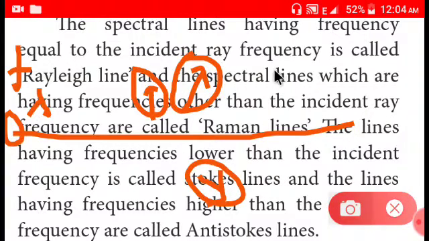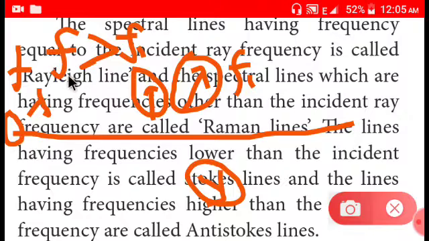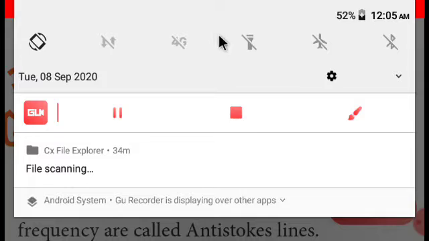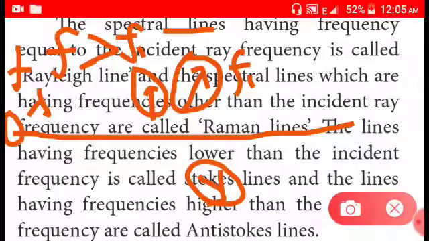If the frequency of the scattered line is lower than the incident frequency f1, then this line is called a Stokes line.